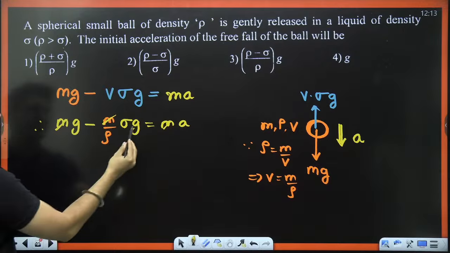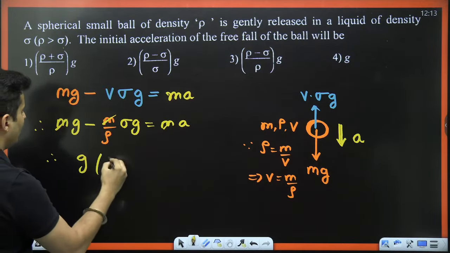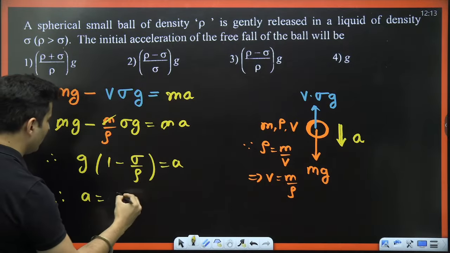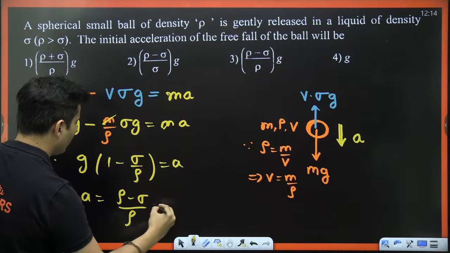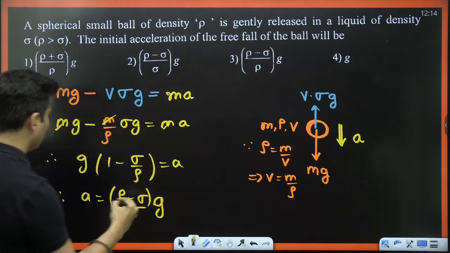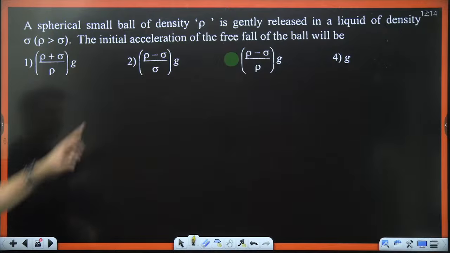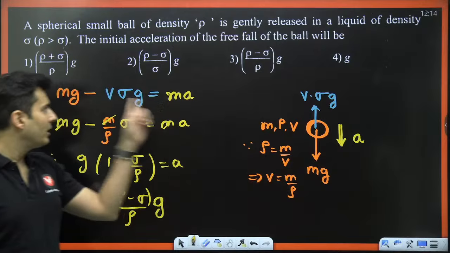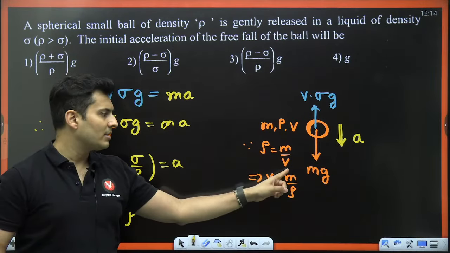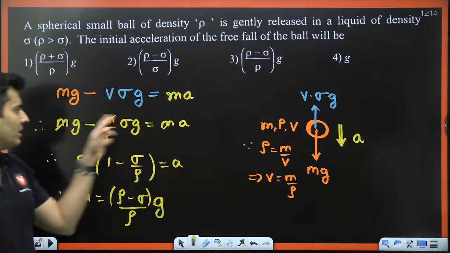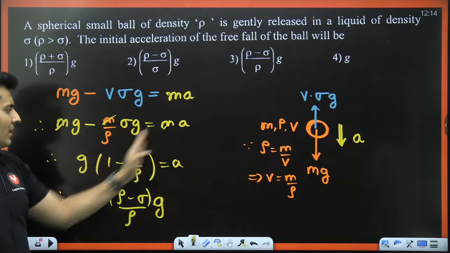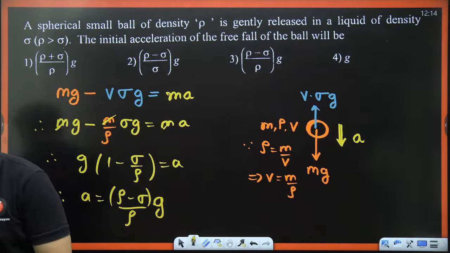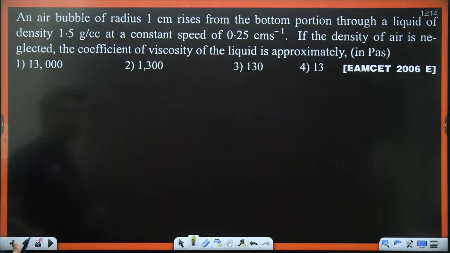M gets cancelled, g comes out as common, and I will have 1 minus sigma by rho is equal to a. Therefore, a is equal to rho minus sigma by rho into g. Yes, that is option number 3. That is perfectly fine. I just got rid of volume here, because density is mass by volume, volume is mass by density. Substituted it over here. Rest mass got cancelled, and it is very, very straightforward after this. Correct, everyone? Simple. Let's move on to the next question.